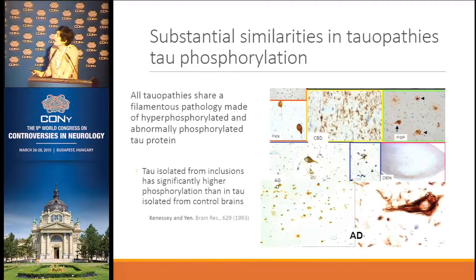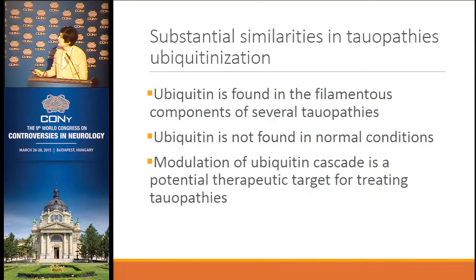Well, actually there are. All tauopathies have tau hyperphosphorylation. Phosphorylation is normal in tau. It's a way to regulate the protein. But in disease, it becomes hyperphosphorylated. And then we have this insoluble form, which is what we detect with these antibodies. And again, they come in different flavors. I showed before Pick's disease, PSP, CBD. This is just an example to show how diverse they are. But all of them have tau hyperphosphorylation, and tau hyperphosphorylation is not something that we really find in human brains, even in very elderly individuals.